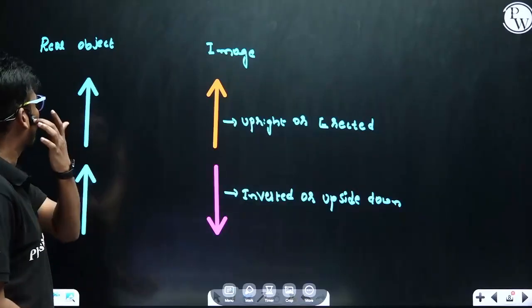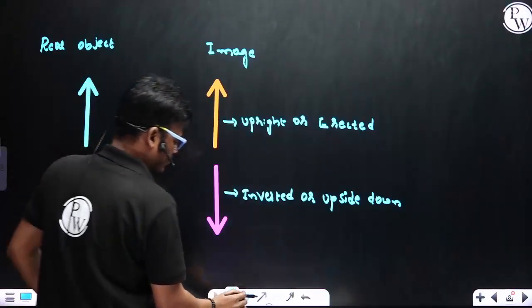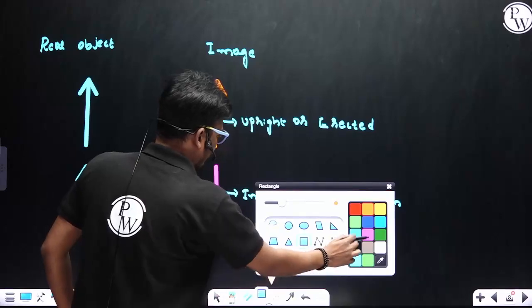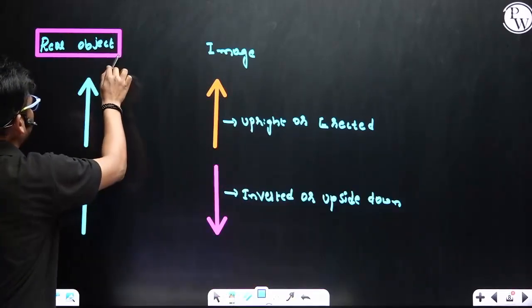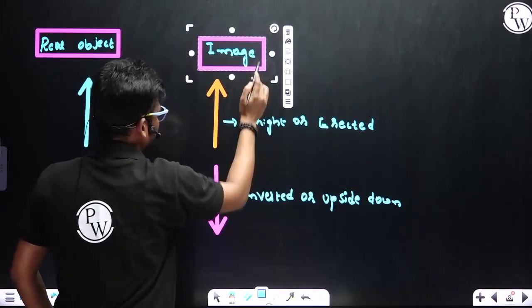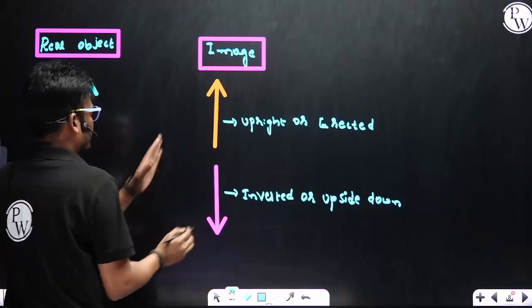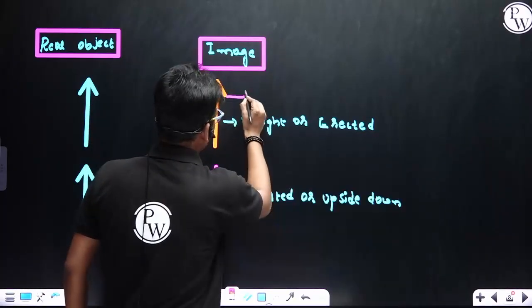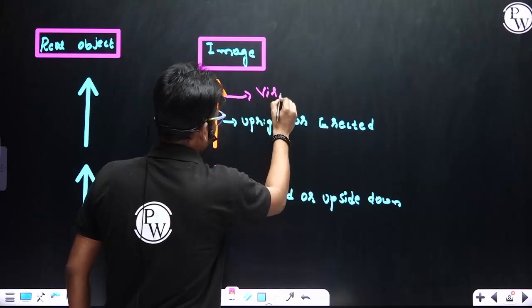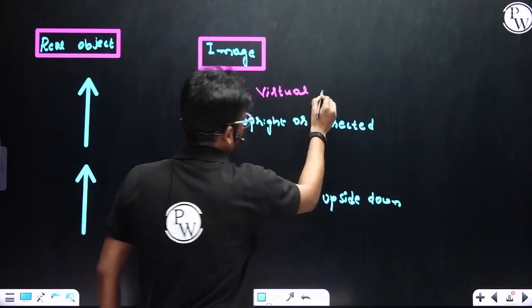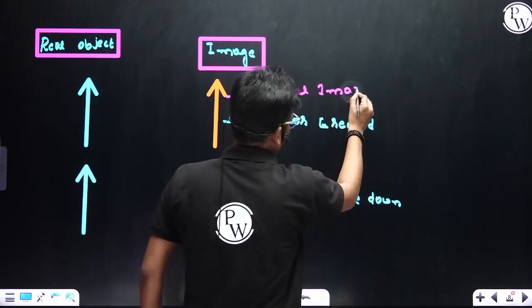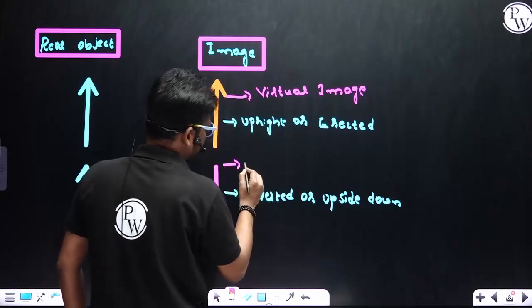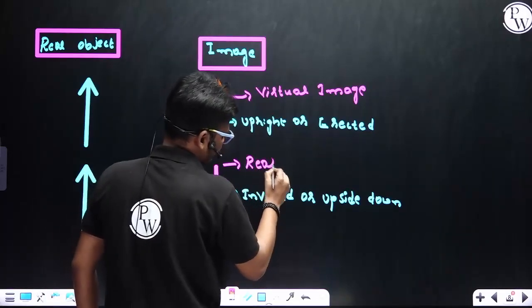Come back to the theoretical part. Simulation. Hopefully you understood what is real object and image. So this is a virtual image, and this is a real image.